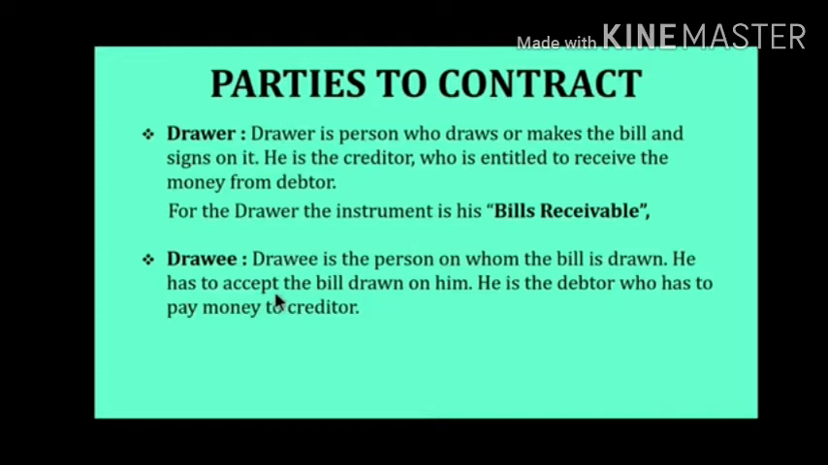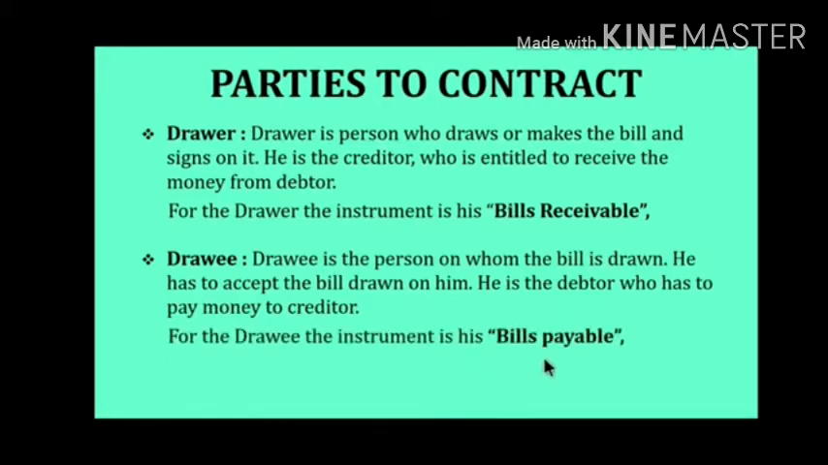Second is the drawee. Drawee is a person on whom the bill is drawn and he has to accept the bill. He is a debtor who has to pay the amount to the creditor. For the drawer, the bill of exchange is called bill receivable, and for the drawee, the bill is called bills payable.